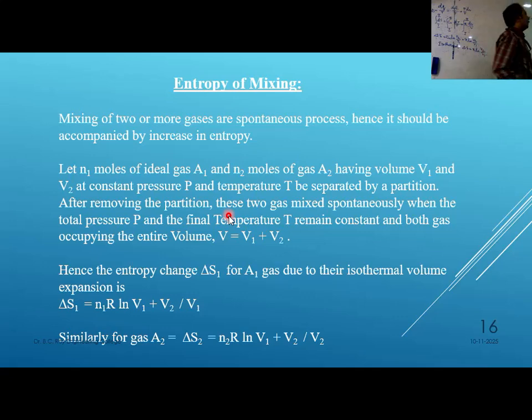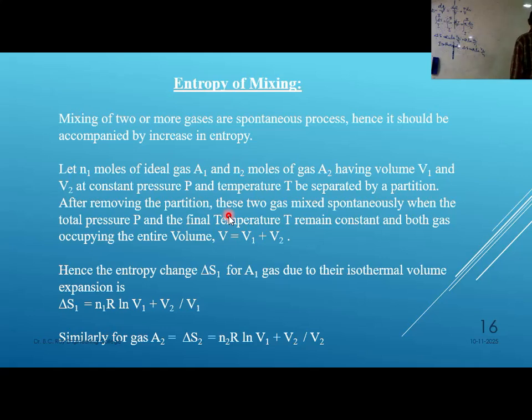What is entropy of mixing? By the way, this is for 1 mole. If I take n mole, then n will be multiplied, nothing else. Initially the number of mole is n1 and here the number of mole is n2. Two different gases are there in two different containers. In between there is a stopper. When I remove the stopper, the gases mix together, and I want to find out the entropy change for the process.